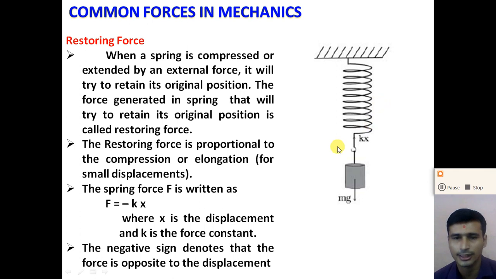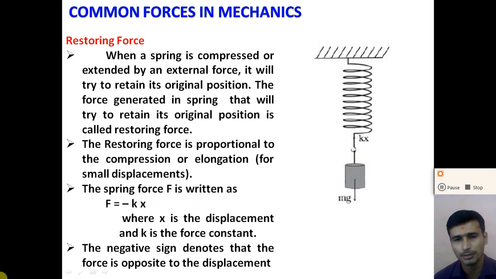So the restoring force produced in the spring is directly proportional to the compression or the elongation, or we can say the displacement also, right? So we can write that the restoring force F is directly proportional to the displacement x. If we remove the proportionality, we require a constant. So here F is equal to minus kx, where F is the restoring force, x is the displacement of the spring, and k is the force constant.